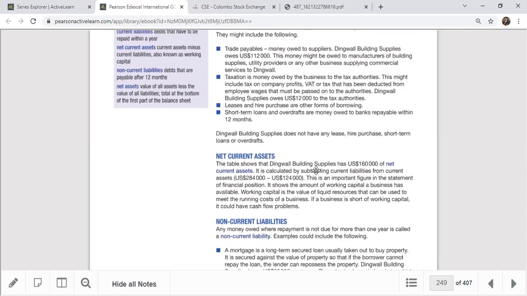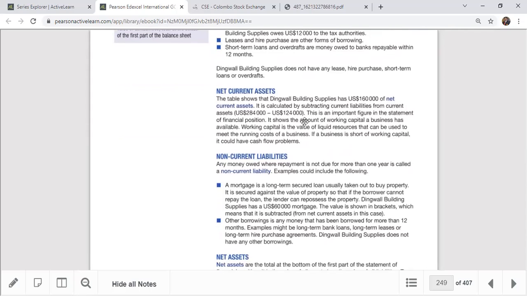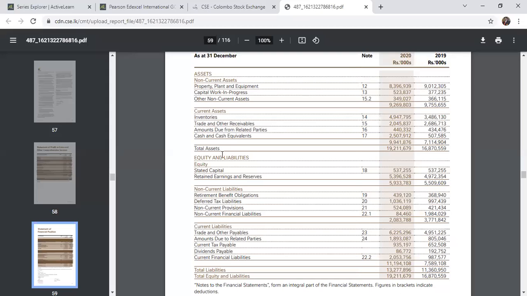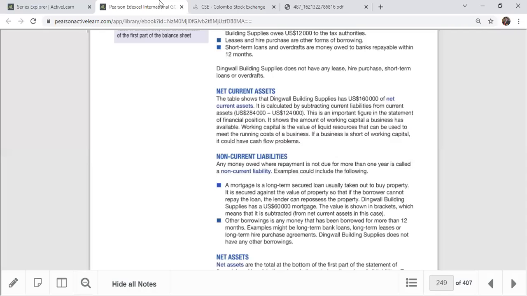Non-net current assets. According to our previous format, we have net current assets, but here we don't have a net current asset value, only the total asset value. Net current assets means the value calculated by subtracting the current liabilities from current assets. Sometimes we call it the working capital figure. Just keep in mind net current assets also.